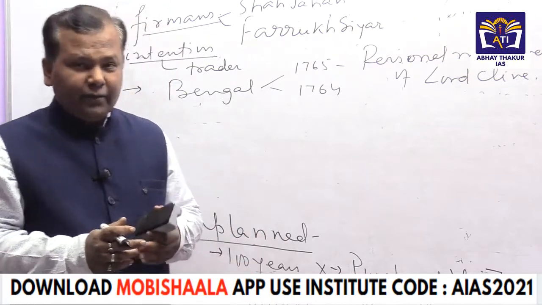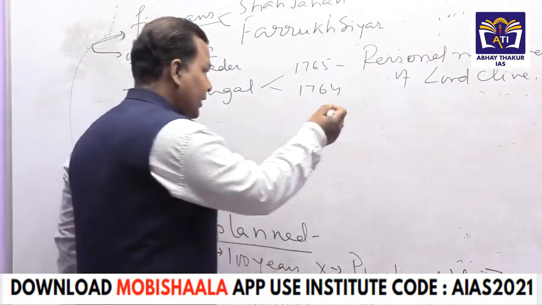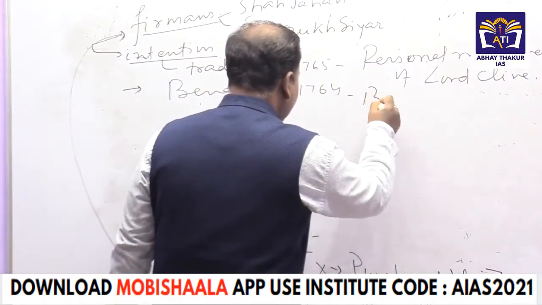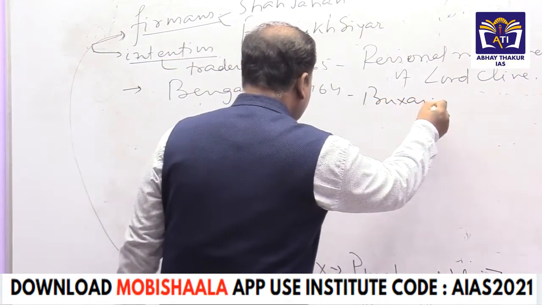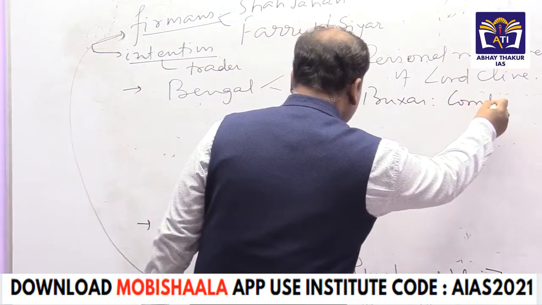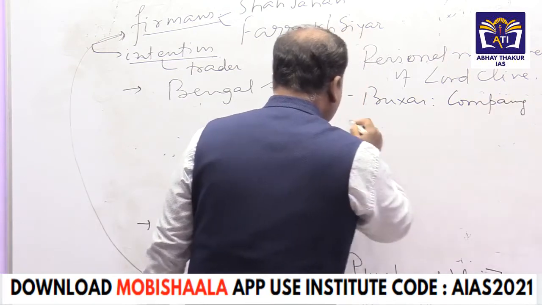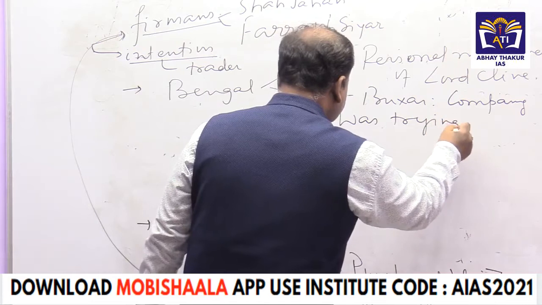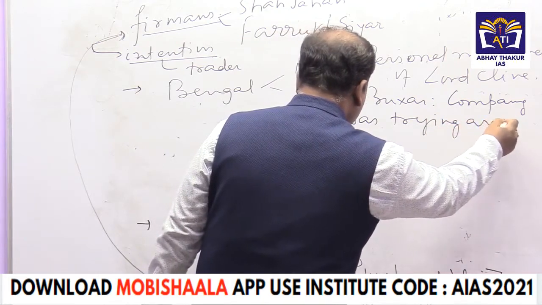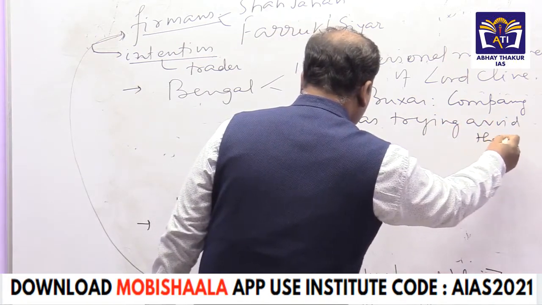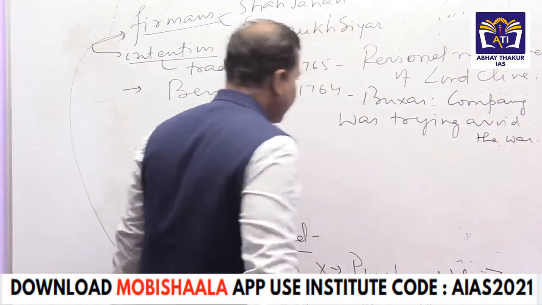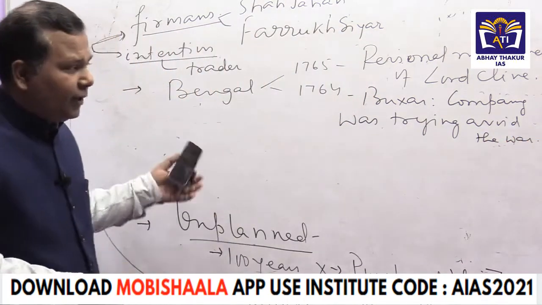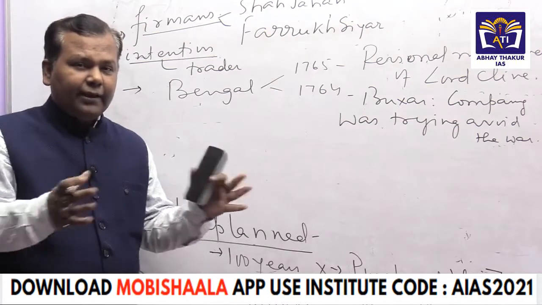Simultaneously, in 1764, in the Battle of Buxar, the company was trying to avoid the war. Battle of Plassey and Buxar we will see in detail in the next video.